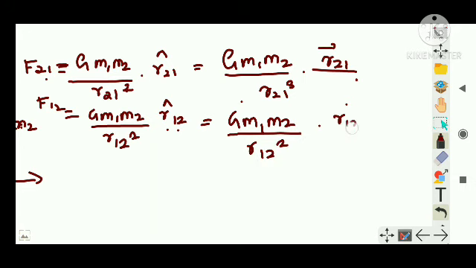The unit vector can be written as vector divided by magnitude, so this denominator becomes r12 cube.